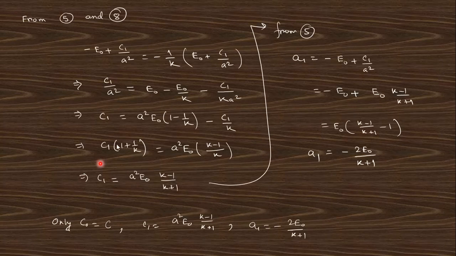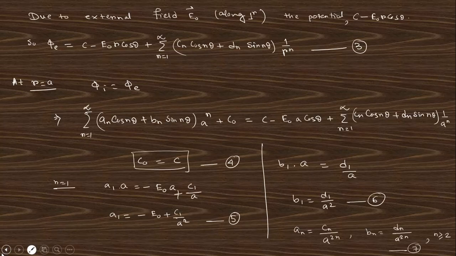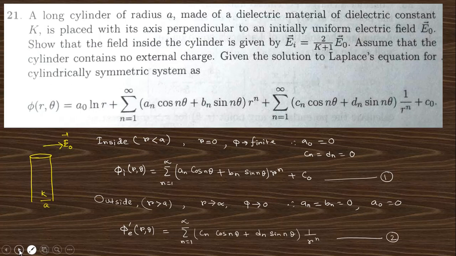If you compare these two equations, you will find the value of c1, and from 5 you get the value of a1. So we get c0 equals c, c1 equals like that, and a1 equals like that, and all other coefficients are 0. This calculation you can do yourself. I think you can do this. If there is any problem, you must comment in the comment box.